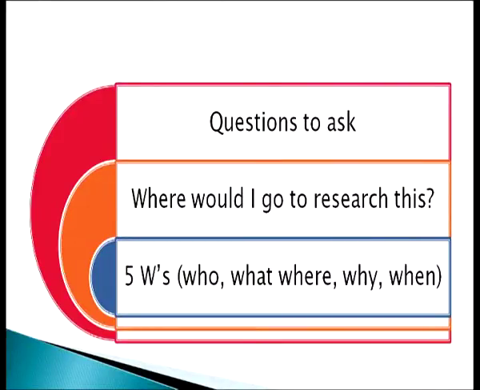There are various questions to ask when we go for the historical method, that is, where would I go to research this? When we are going to research the past, where should I go? There are 5 W's which we have to take care of, that is who, what, where, why and when.